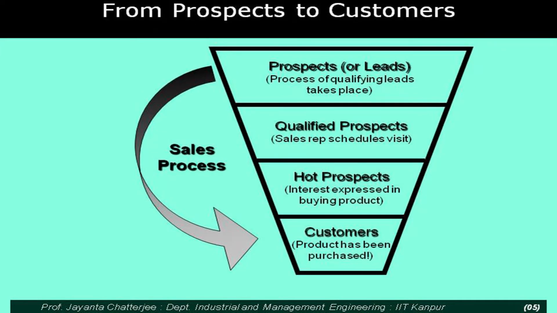So from a prospect to a customer goes through what we call the sales funnel. As you can see here, it is like a funnel. It is narrowing as it is progressing, which means that at every stage there is a filtration or a reduction.